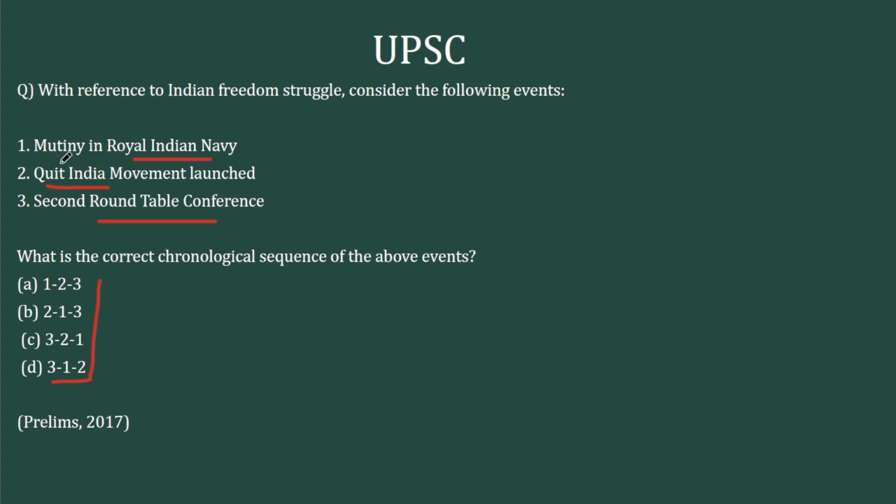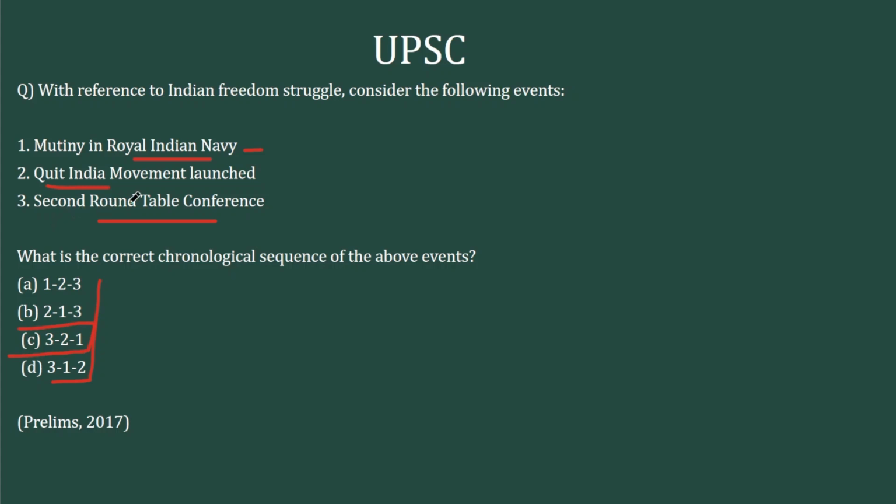Take the first option, mutiny in the Royal Indian Navy. This was a mains question, and the question statement was that this is the last nail in the coffin of the British in India. If it is the last nail in the coffin, it is most likely to be the last event, because the Round Table Conference and the Quit India Movement are mass events. The Round Table Conference is something that happens in the negotiation phase. So this will be the last option, and the only option that has the Royal Indian Navy mutiny, or the RIN mutiny, as the last is option 3.